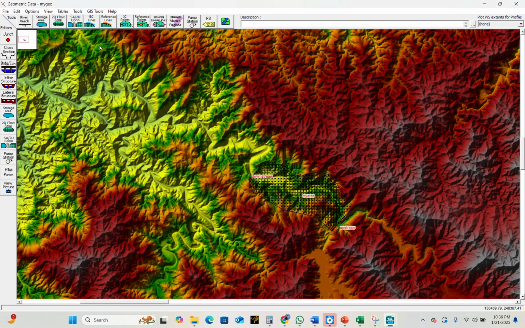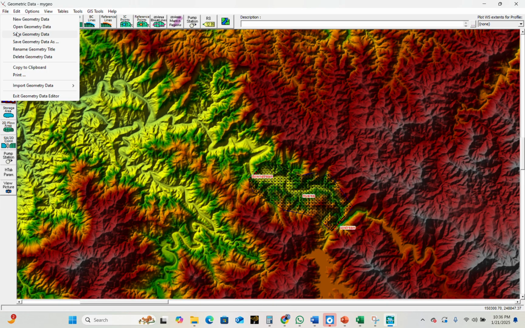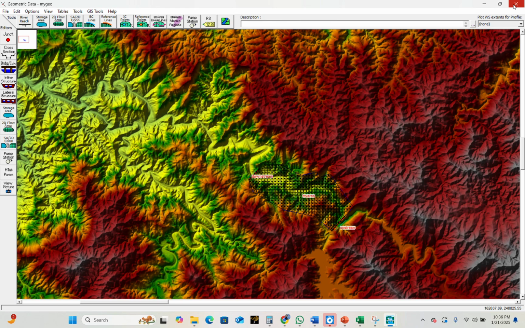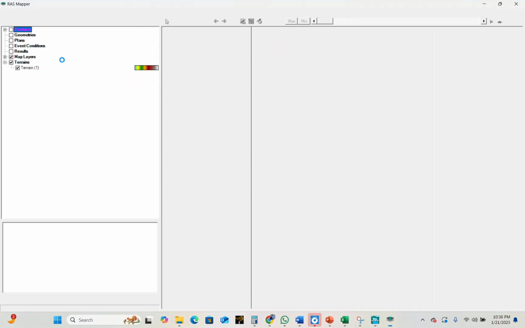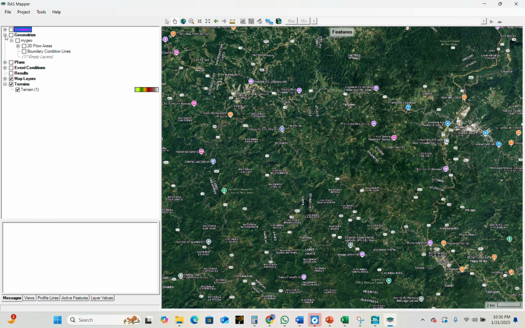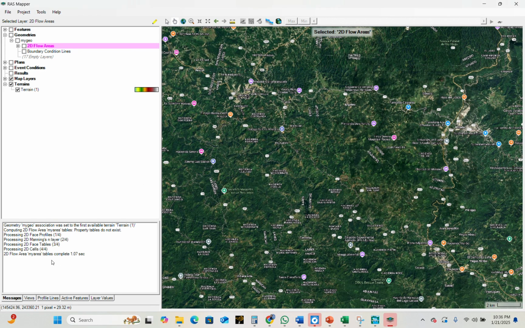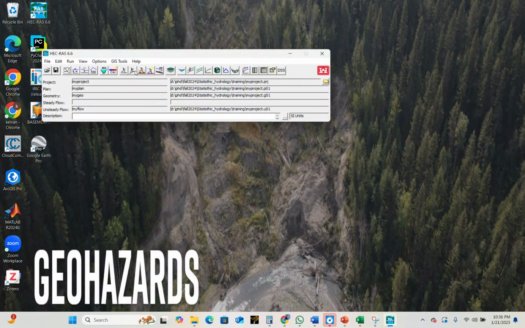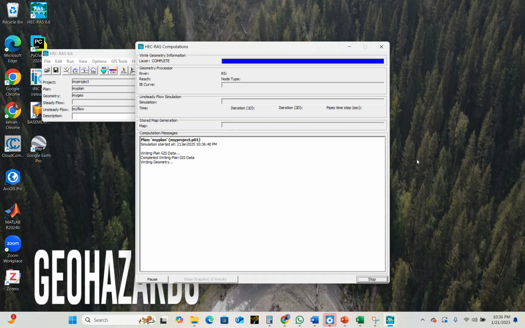Yes, okay. Then go to tools, save it, file, save geometry data, and then close it. Go to GIS tools, mappers, and then open 2D flow, right click on it, and compute this one. Then we will compute, and in this way we don't have any problem. Save it and close this graph and go to the analysis again, and now click on compute to see what will happen.